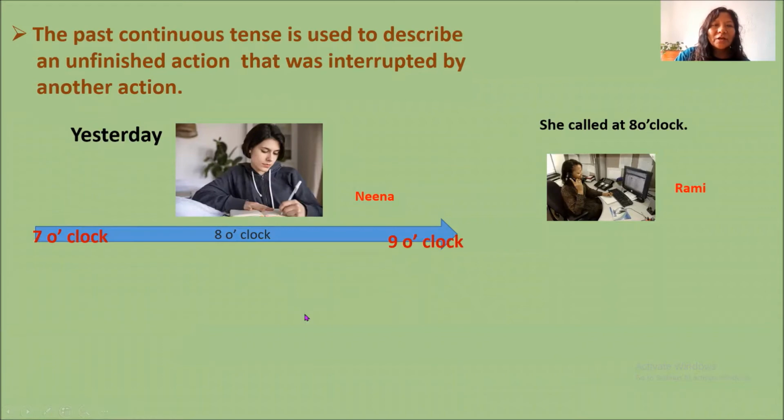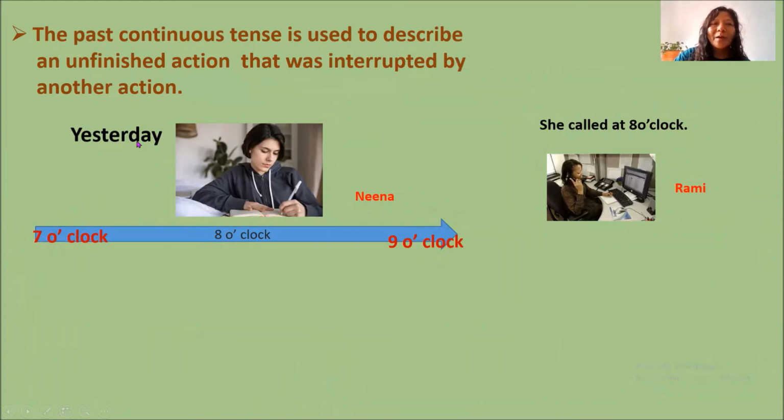This is the unfinished action. When she called her, the action was not finished. She had not finished writing. So this action interrupted this action. This unfinished action, right?